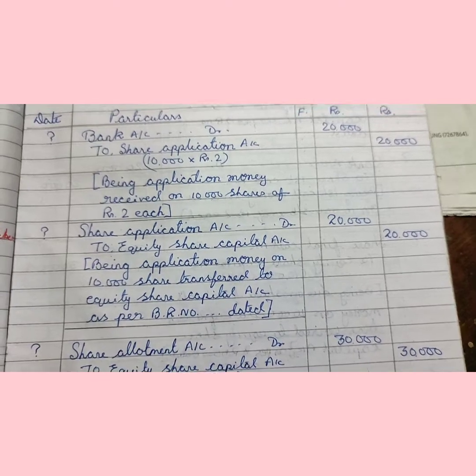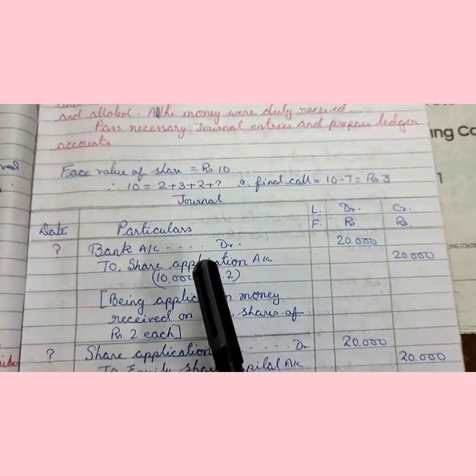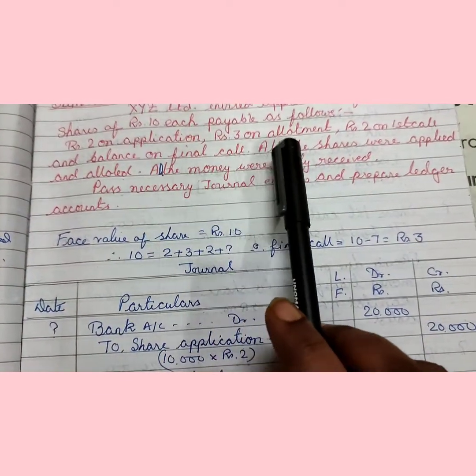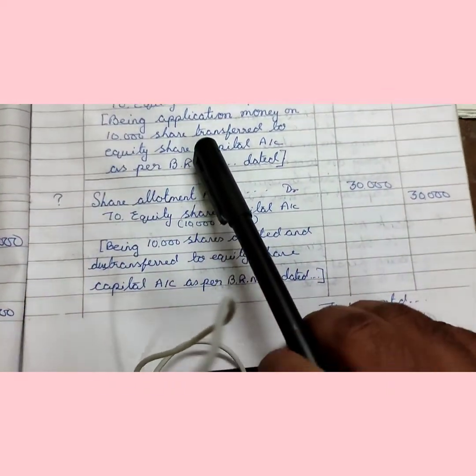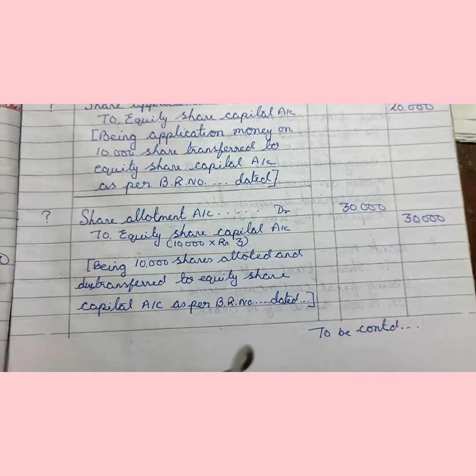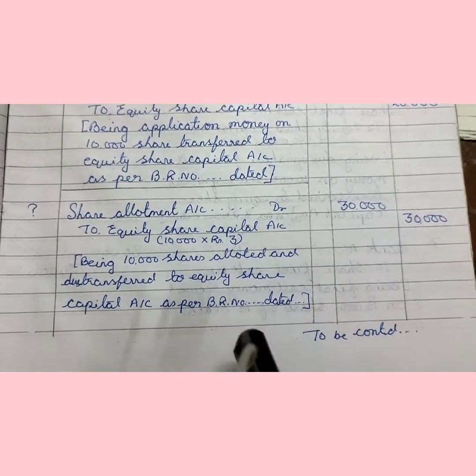Now the part is allotment. In case of allotment, allotment money is ₹3 per share. So first the board of directors has to pass the due entry for the allotment.